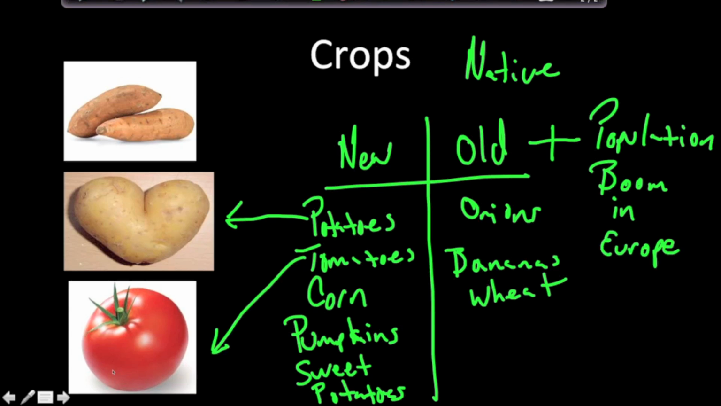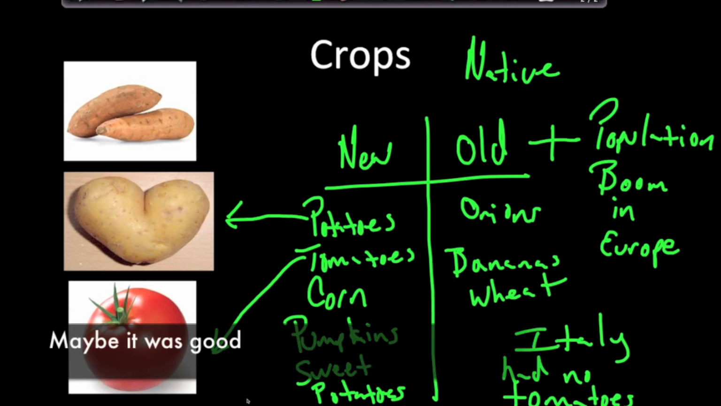There weren't even any tomatoes in the Old World before 1492. So Italy had no tomatoes. That means no lasagna, no spaghetti, no pizza. I'm not sure what Italian food was before the Columbian Exchange, but it wasn't any good.